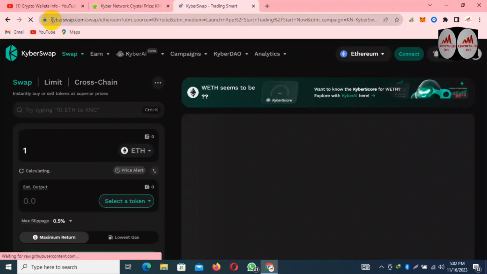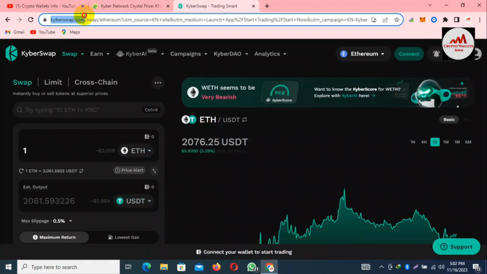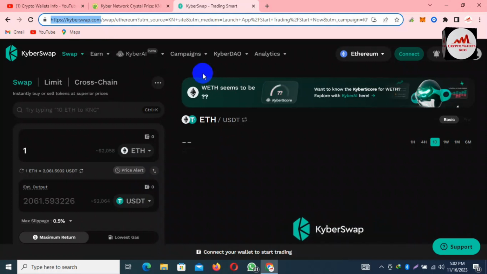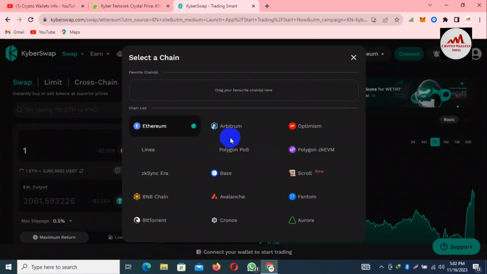When I click on launch app, you can see the link has changed, and this time the link is KyberSwap.com. This is the official website which we have opened from CoinJaco. You can see in the top right corner there is an option available to connect a wallet, and you can also choose the network. Many networks are available here: Arbitrum, Optimism, Polygon, Linea, BNB Chain, Avalanche, Phantom. Many big names are available here.